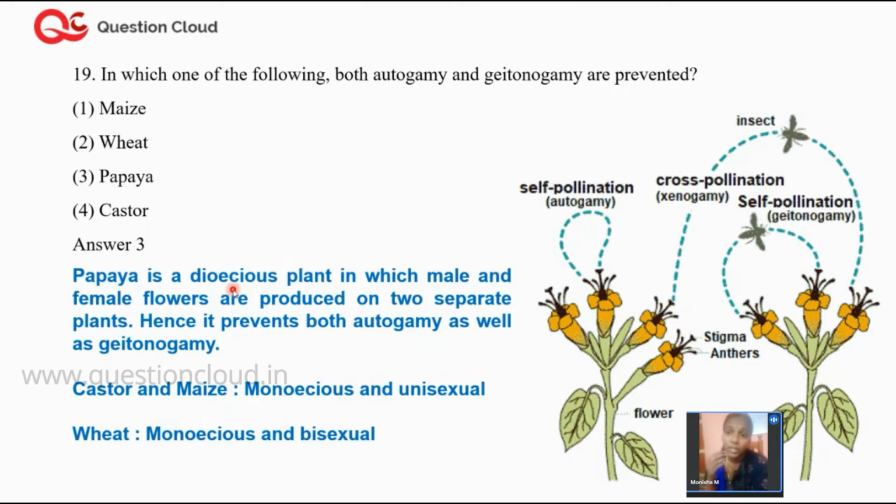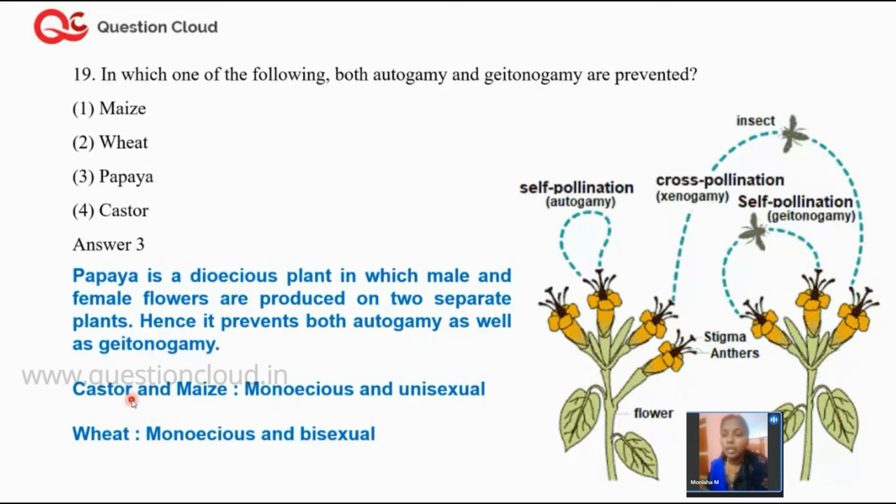So papaya is unique in being dioecious in nature. Because they already have two separate plants, the chance that pollination will happen within the same flower, or between two different flowers of the same plant, is not there. You understood now? So self-pollination, whether autogamy or geitonogamy, is highly impossible in papaya, because the papaya plant independently carries the two different sexes.